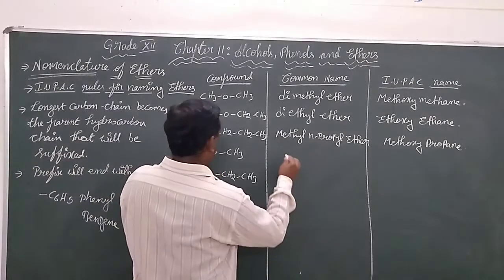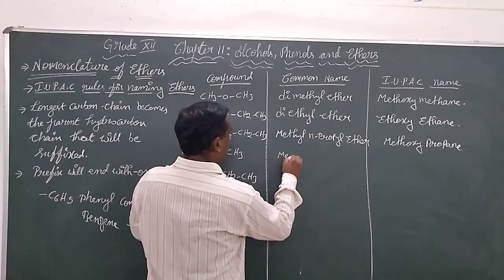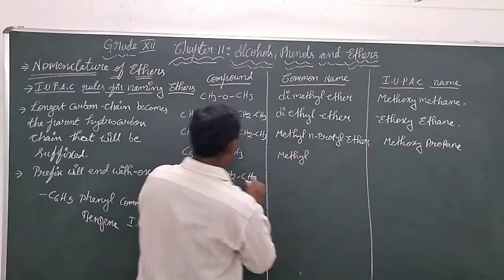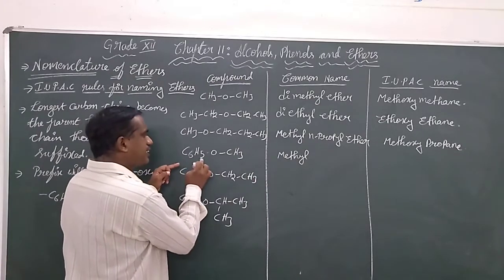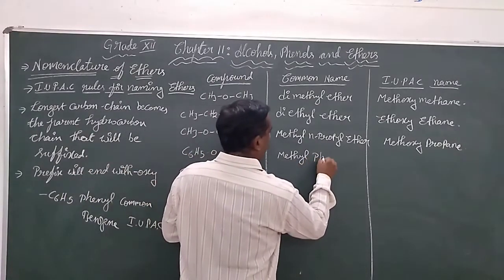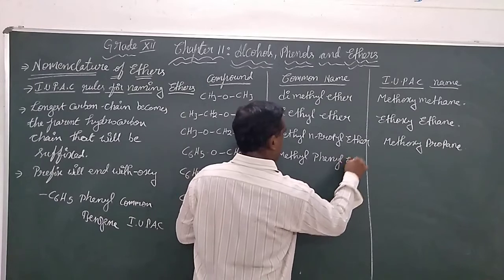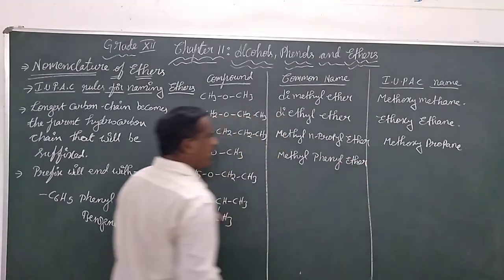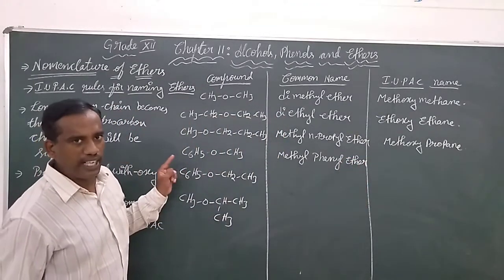So methyl is the shortest one, CH3, and C6H5 is phenyl, so methyl phenyl ether, because in the phenyl there are 6 carbons in length.